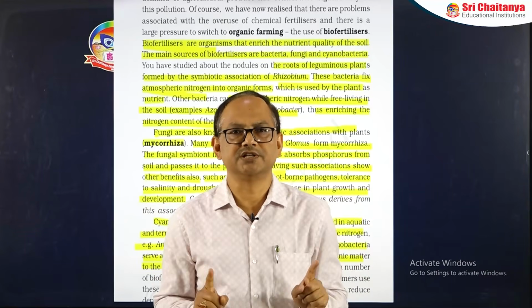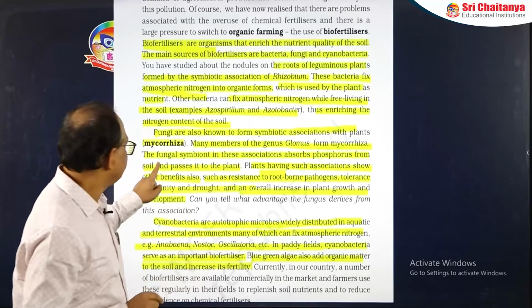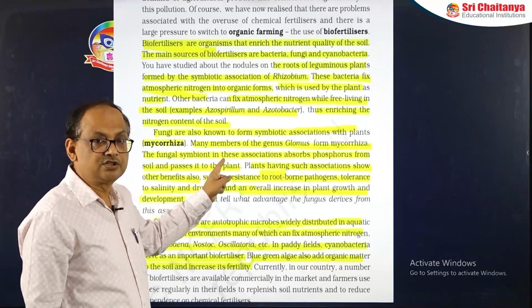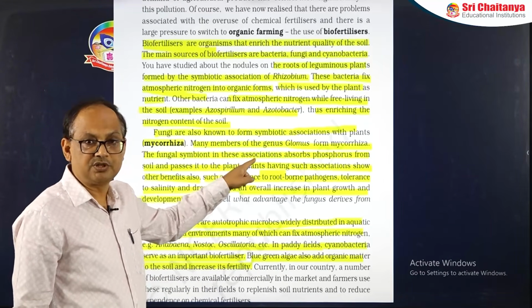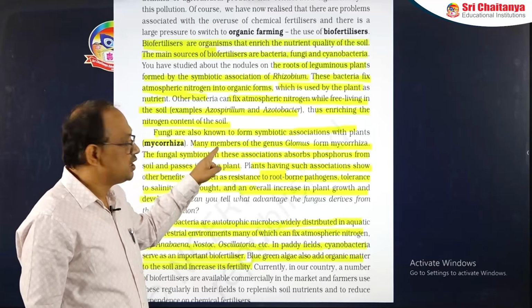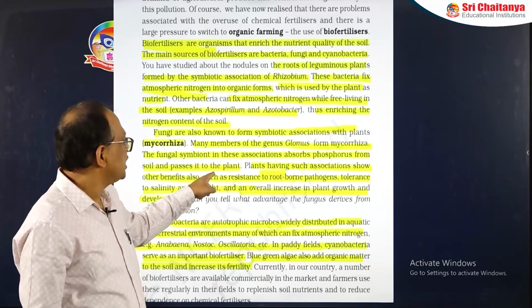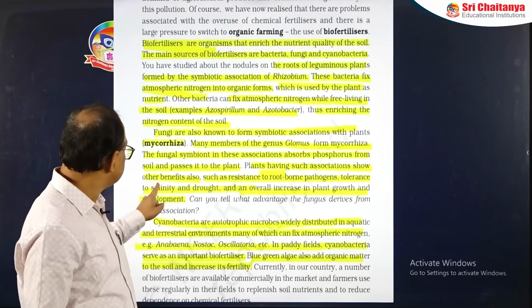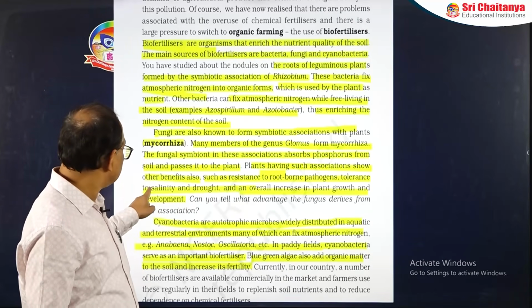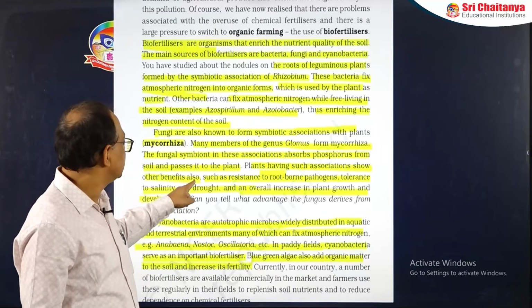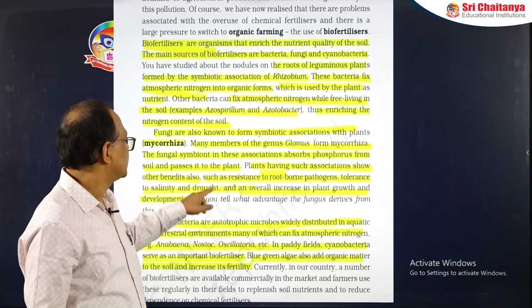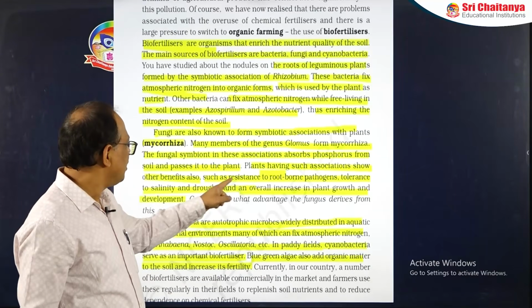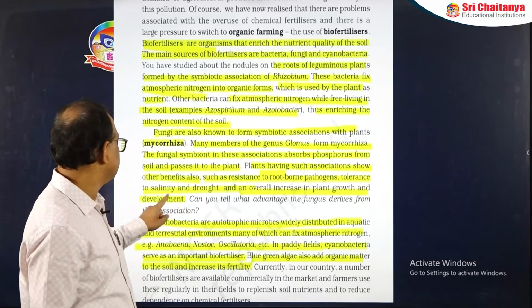This is very important. Mycorrhiza not only provide phosphorus to the plants, they also protect the root ecosystem from soil borne or root borne pathogens. It also makes the plant tolerant to salinity as well as drought, and gives an overall increase in plant growth and development.